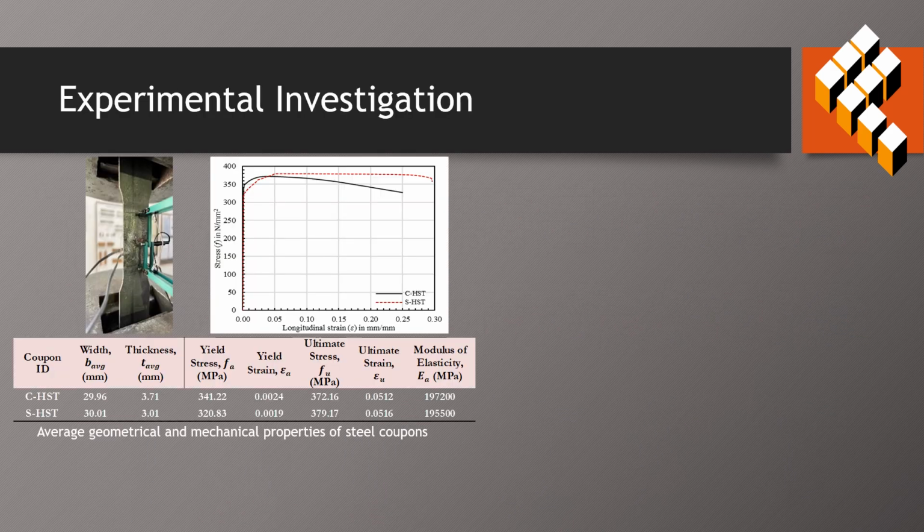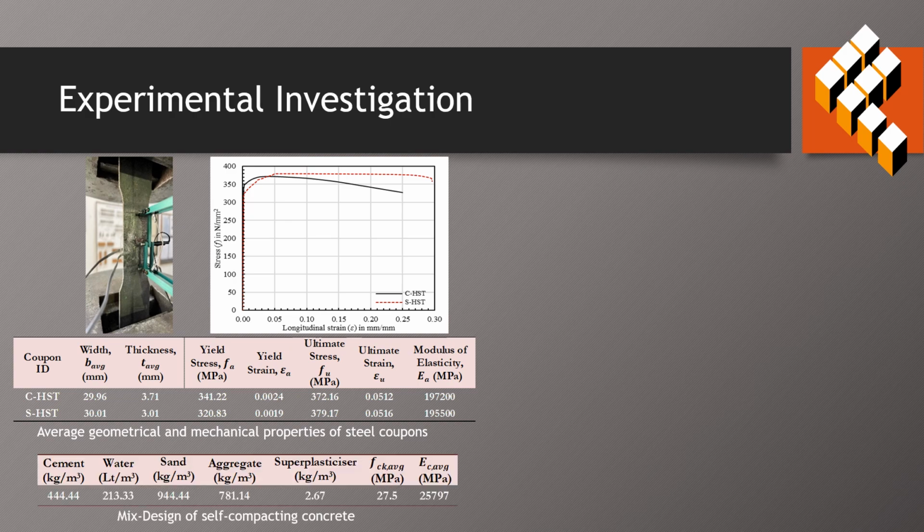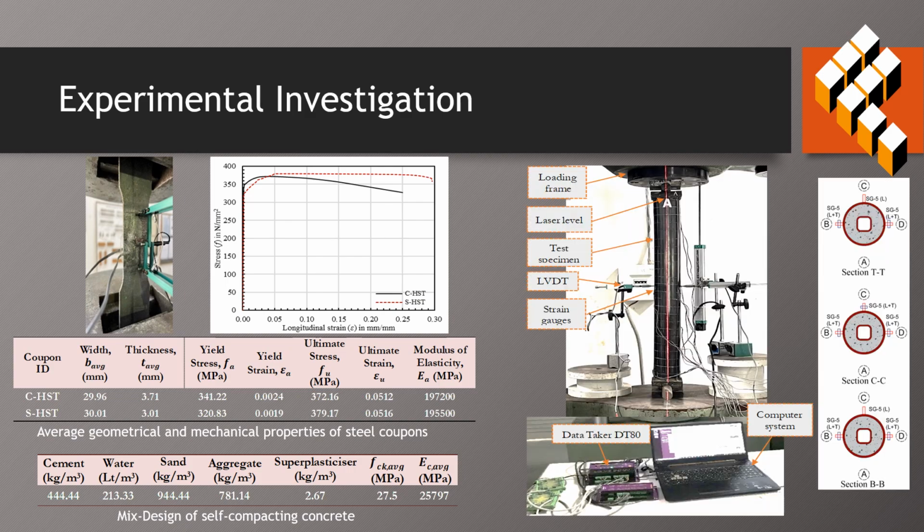Mechanical properties of structural steel were evaluated with a tension test performed on coupons extracted from circular and square HSTs as presented here, and self-compacting concrete with a characteristic compressive strength of 27.5 MPa with the following mix design was used as infill for CFDST columns. The prepared CFDST column test specimens with pinned end conditions were instrumented as shown and were tested